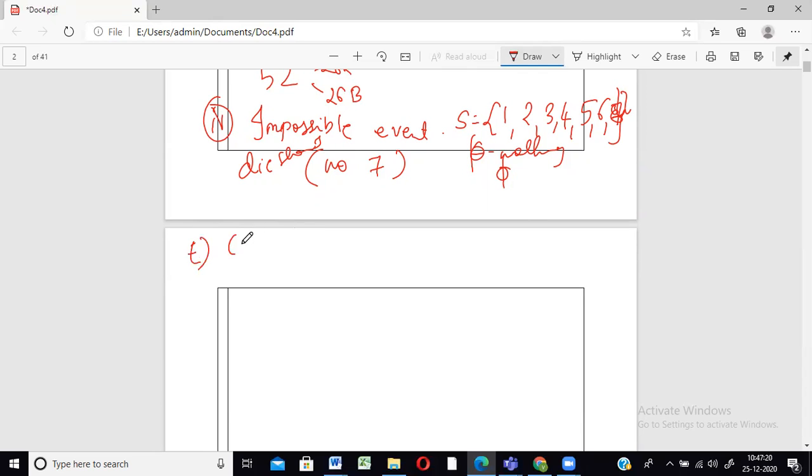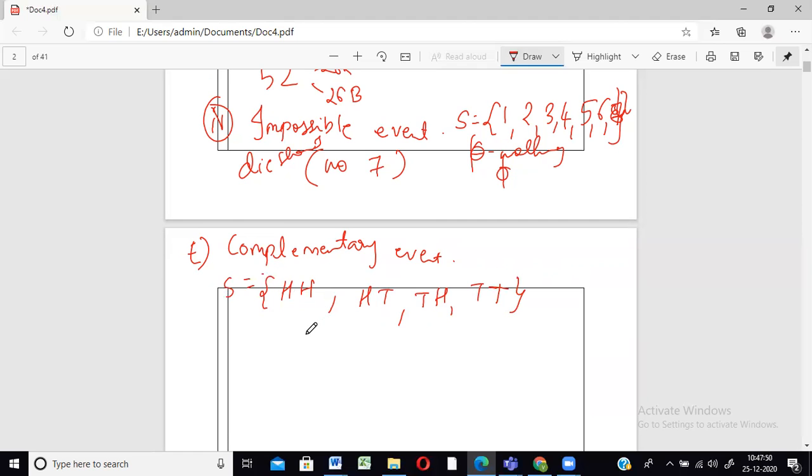The last one is complementary events. Suppose I tell you that complementary is exactly the opposite. Complementary is exactly the opposite. Suppose we take that example of a coin tossed twice, two coins tossed. So this is the sample space, as we know.